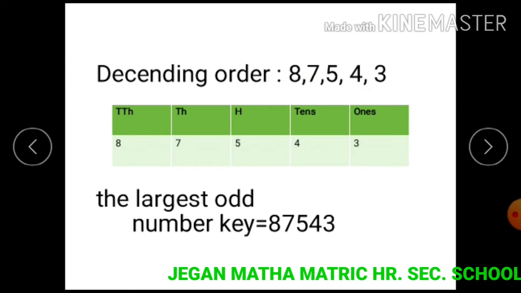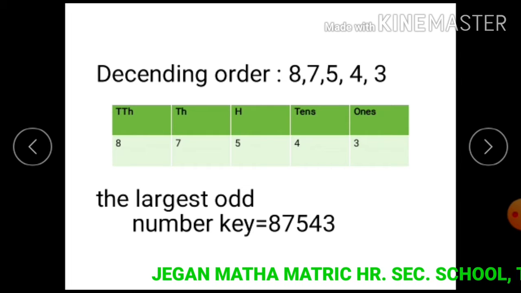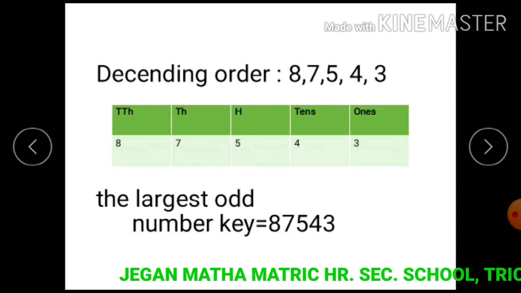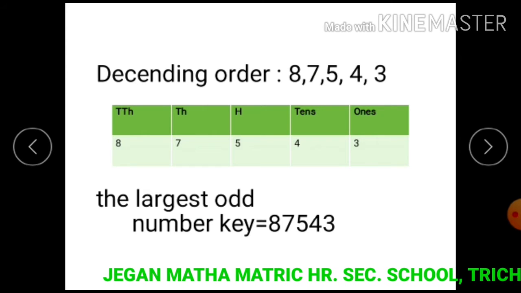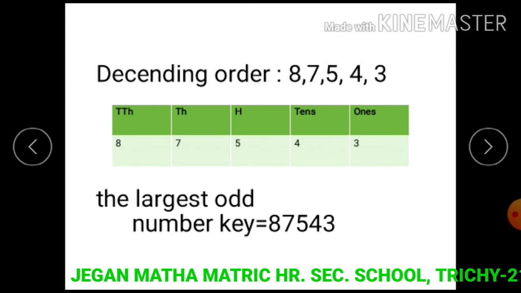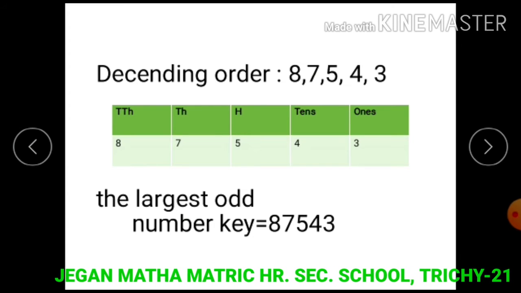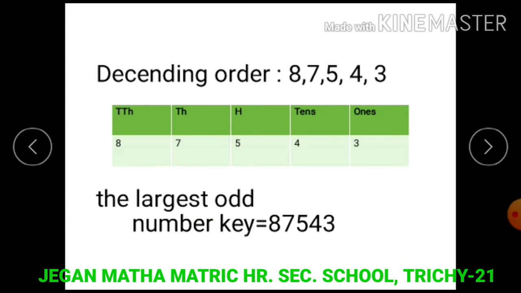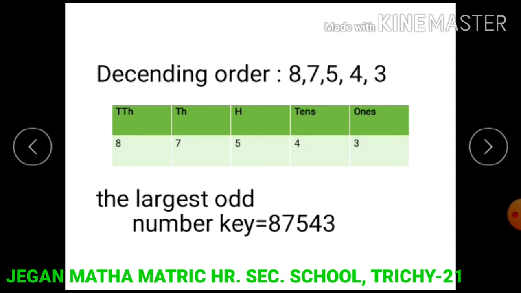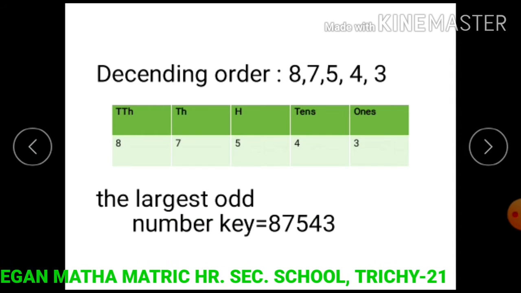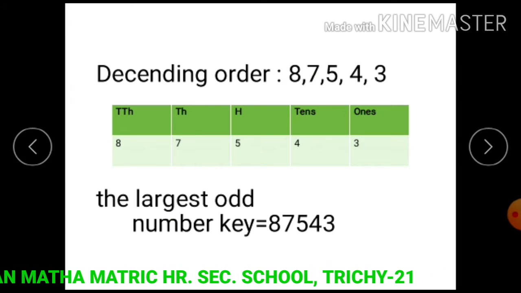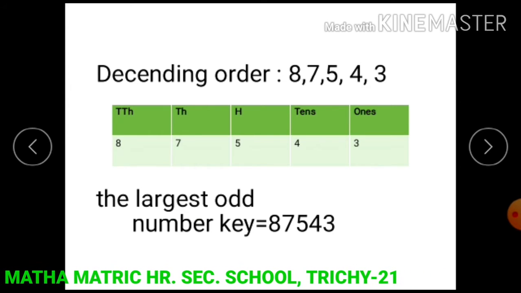Now we arrange the given numbers in descending order: 8, 7, 5, 4 and 3. First we draw the place value chart and fill the numbers in descending order. 3 in ones place, 4 in tens place, 5 in hundreds place, 7 in thousands place, 8 in 10,000s place.